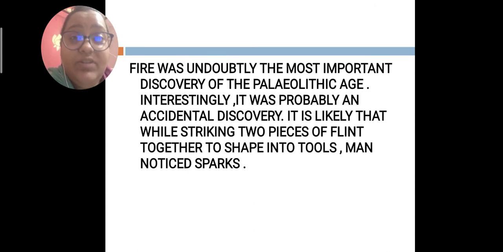It was an accidental discovery. When two stones were struck together, out of friction a spark came out, and this is how fire was created. Two stone tools were struck together, and that is how they accidentally discovered fire.